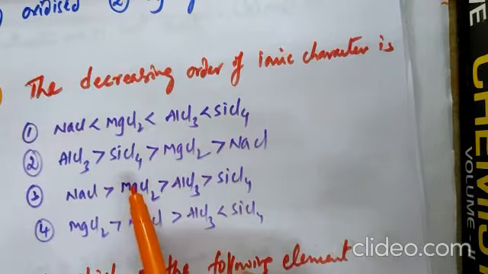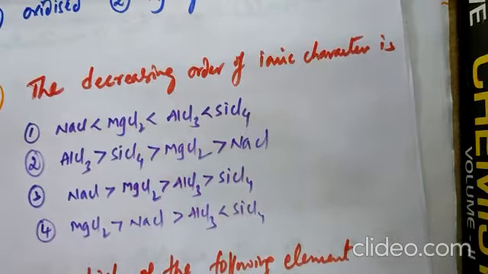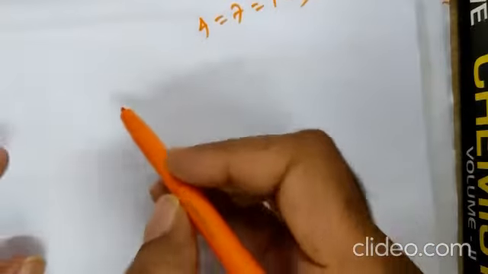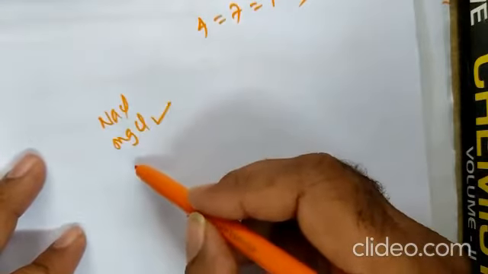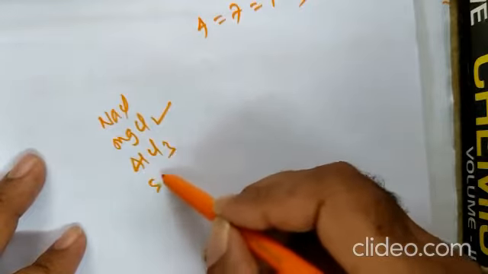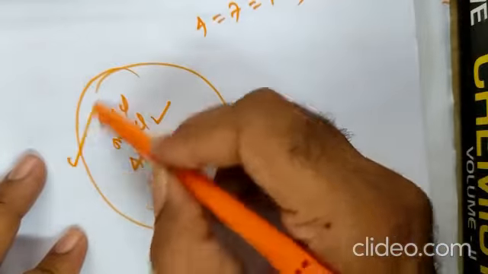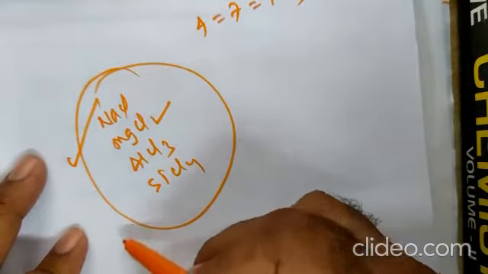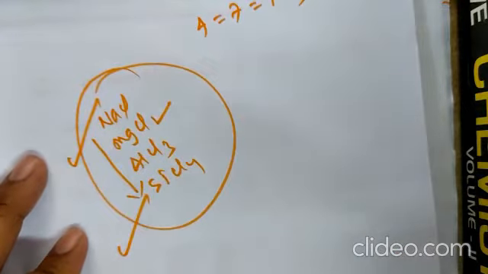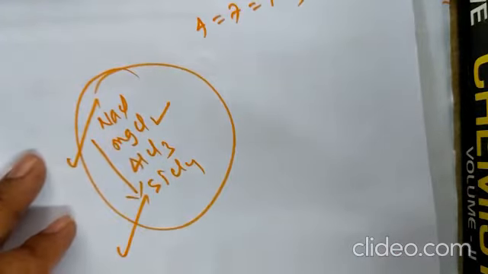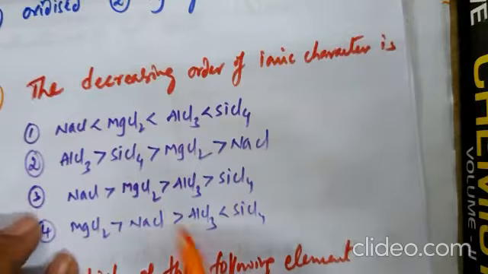Next one, the decreasing order of ionic character. Here the given options are sodium chloride, magnesium chloride, aluminum chloride, silicon tetrachloride: NaCl, MgCl2, AlCl3, SiCl4. Among these four options, the most ionic one is NaCl, and the least ionic one is SiCl4. From NaCl to SiCl4, ionic character decreases and covalent character increases. Now you can estimate the correct answer.